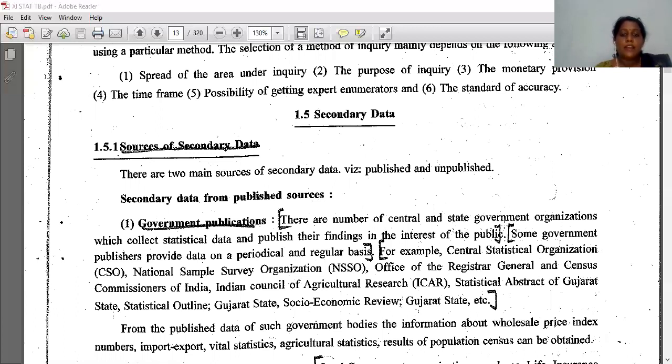Okay, now secondary data from published sources. Published sources means published, and unpublished means what? Published in any magazines, any books, or we can see in Google. That is called a published one.